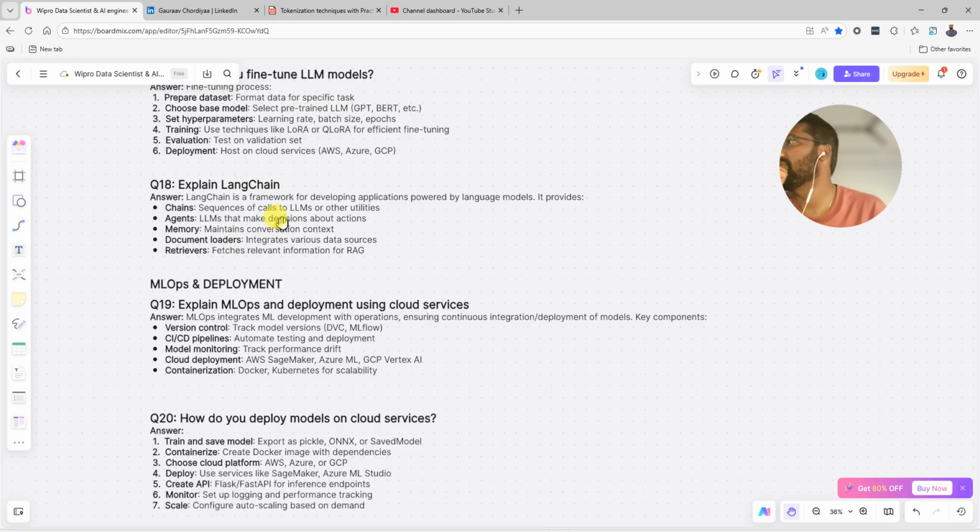So chain is a sequence of calls to an LLM or other utility. Agent is an LLM that makes decisions about actions. Then memory maintains the conversation context. Document loader integrates various data sources like PDF, documents, or anything we have. Then retriever fetches retrieval information for a RAG.